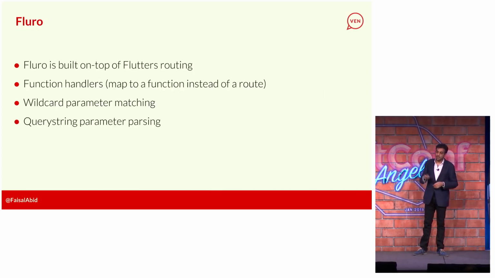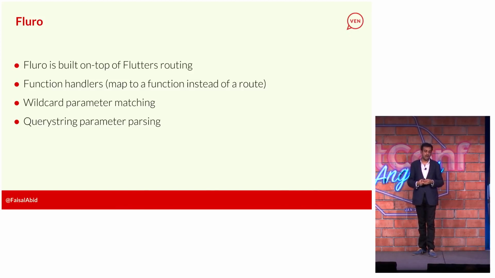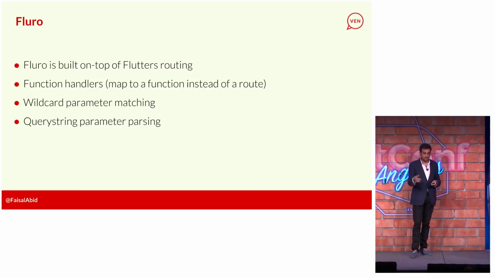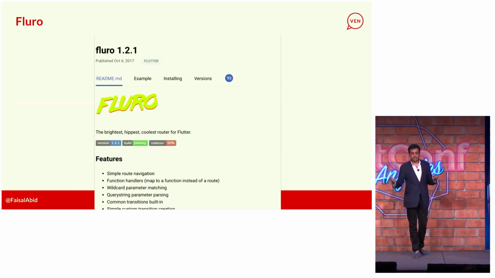And so I found a great library called Fluro, and Fluro is built on top of Flutter's routing system. What I like about it is it has these function handlers that actually pass in the arguments that I passed in the route. So then I can take those arguments and I can convert them or pass them into my state. And I'll show that example in a second. And so that's Fluro. That's the cool logo there.